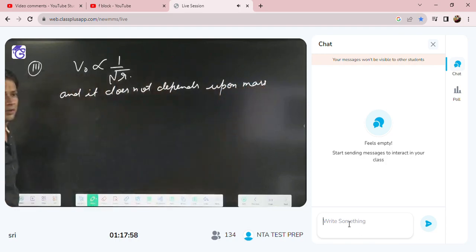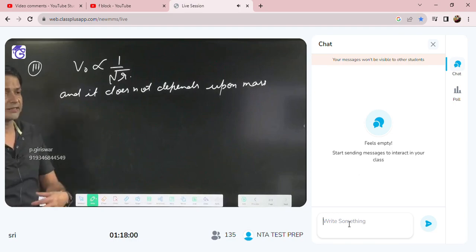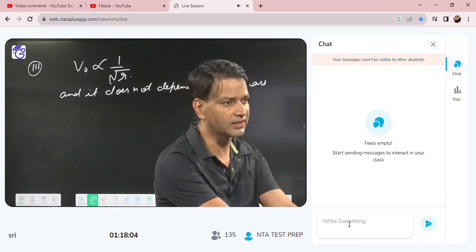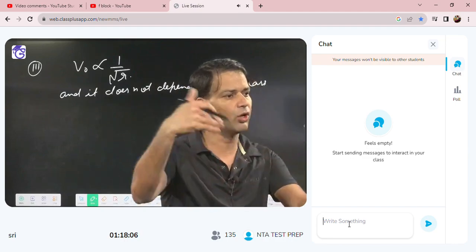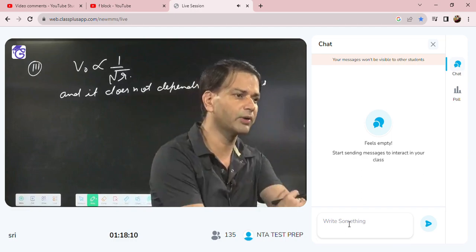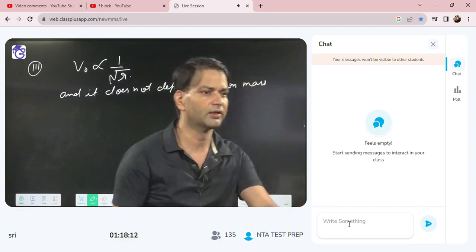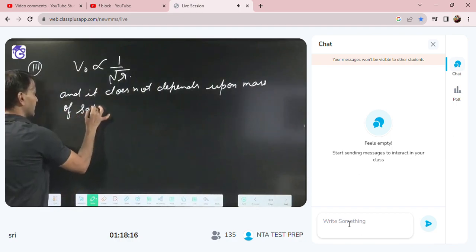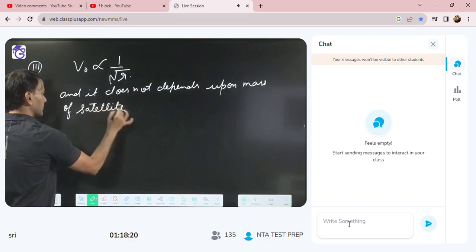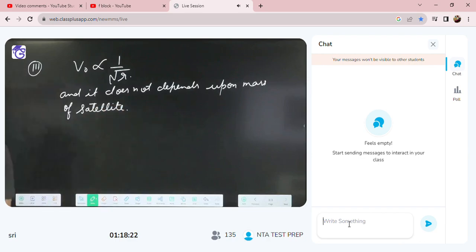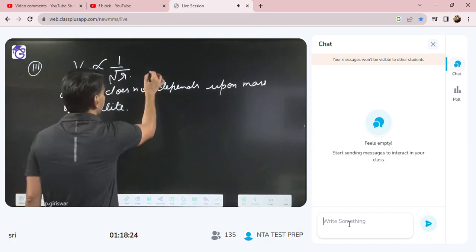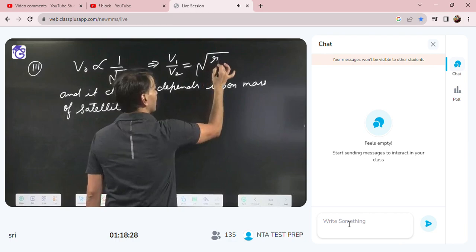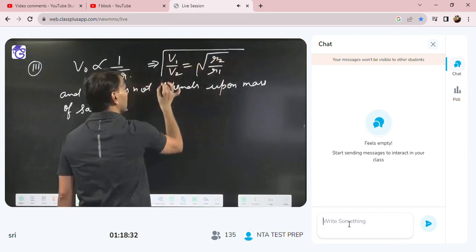What I said in the percentage statement: how much percentage the velocity of the satellite is increased so that it will go out of the gravitational field, that is 41.4% increase. The mass of the satellite does not matter. So from this we can say V1 by V2 is equal to under root of R2 by R1.